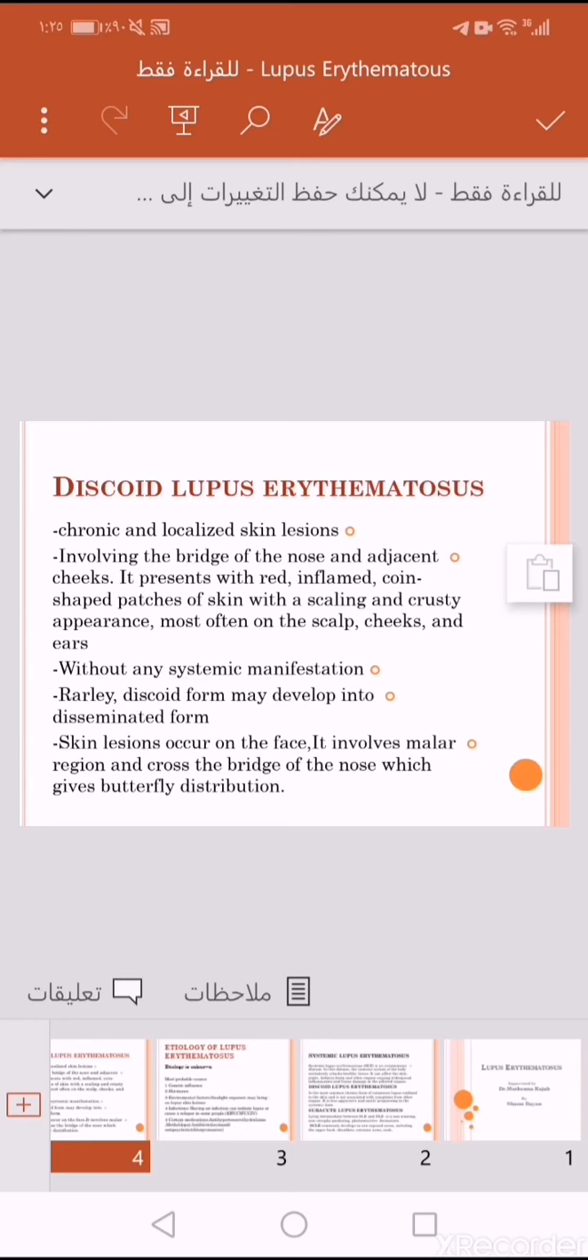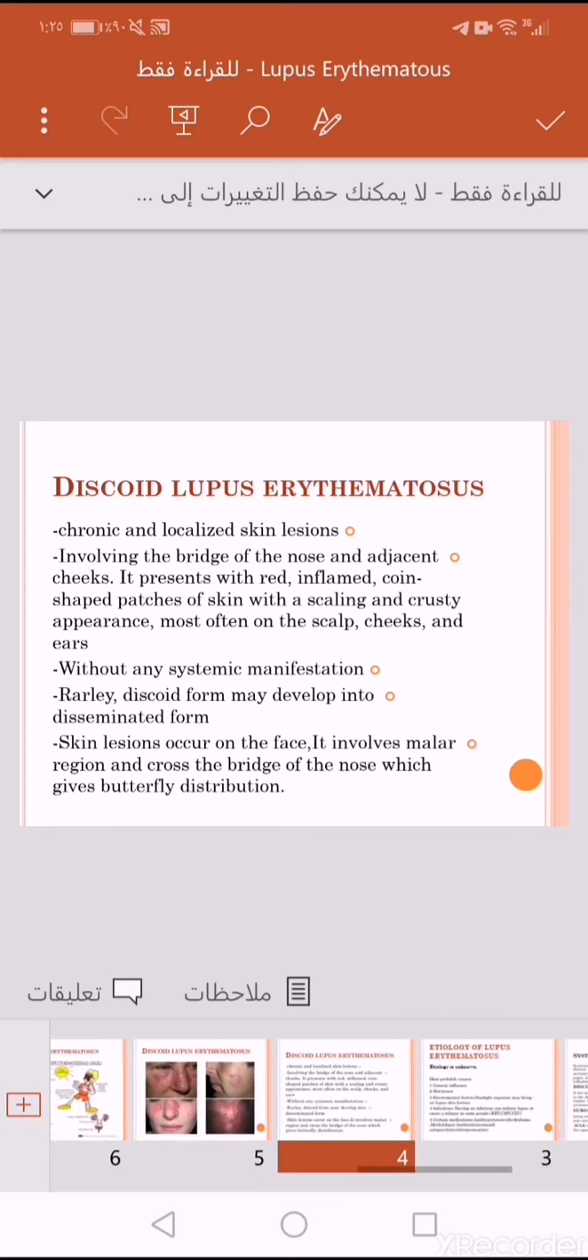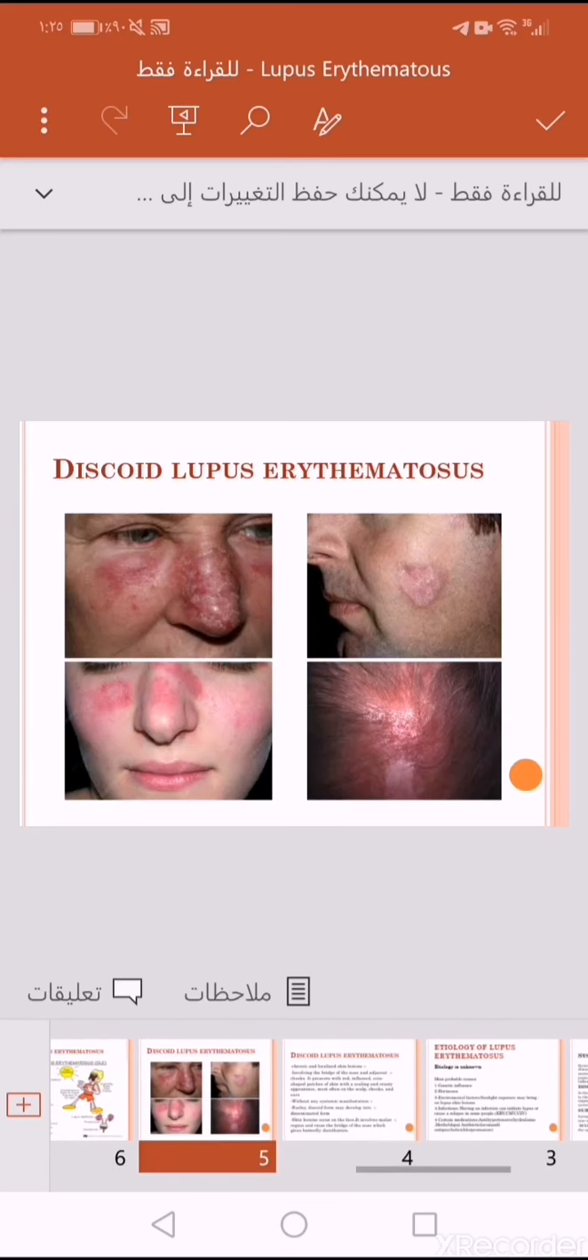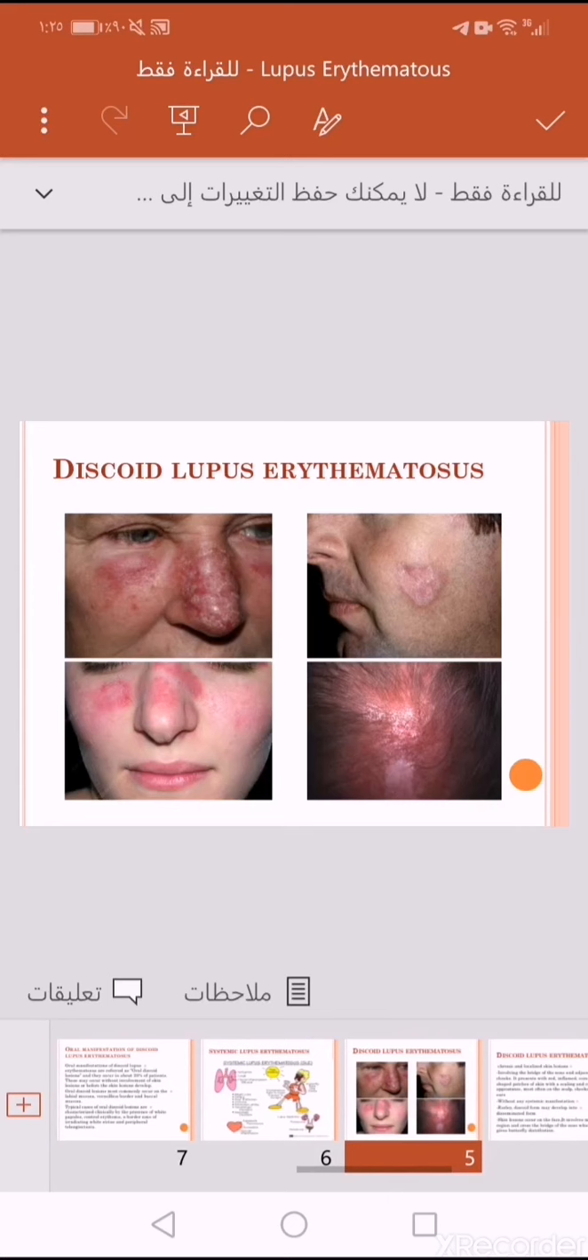Skin lesions occur on the face. It involves a smaller region and crosses the bridge of the nose, which gives a butterfly distribution, and this is the most important feature of this type of lupus erythematosus. Discoid lupus erythematosus: this figure shows the cone shape of the lesion and the butterfly across the bridge on the cheeks, and on the scalp, it may cause hair loss.